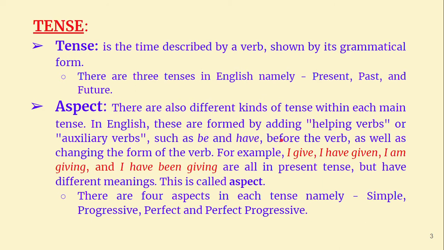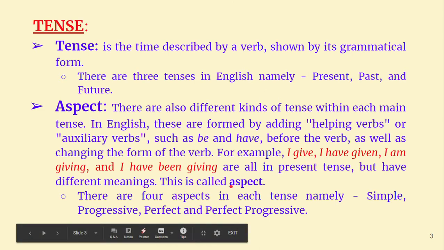These are found by adding, and this is how these aspects differ. We add helping verbs or auxiliary verbs such as be and have before the verb, as well as changing the form of the main verb, particularly in the simple present tense and past tense. What happens, even in present perfect tense, given. See, these are the four aspects. I give, present tense. I have given, present perfect tense. I am giving, present continuous tense. I have been giving, present perfect continuous tense. These are all in present tense but have different meanings.